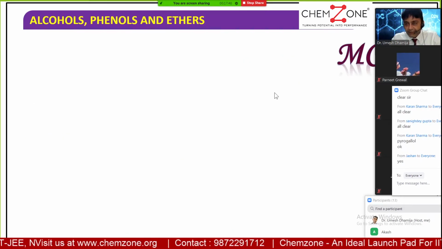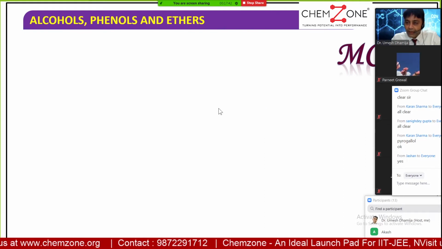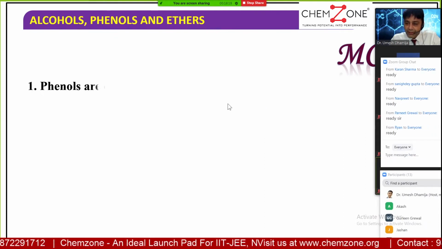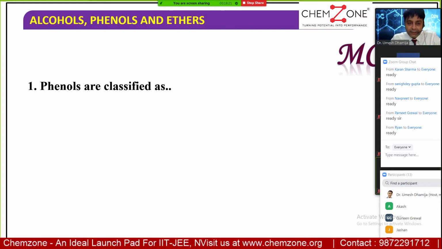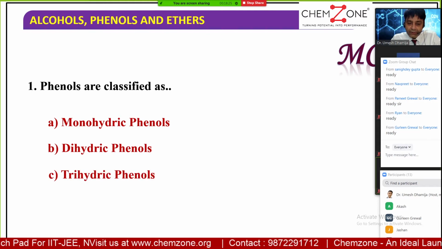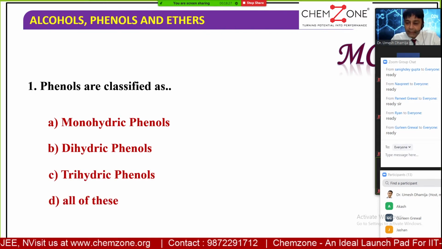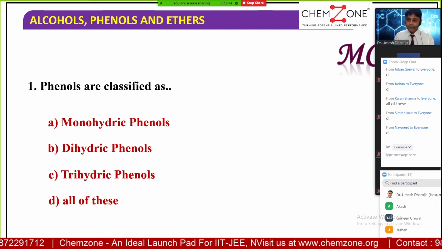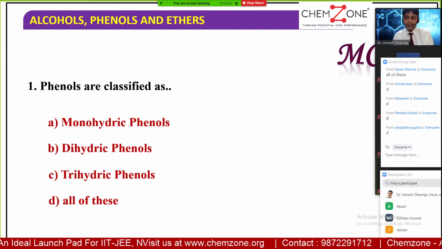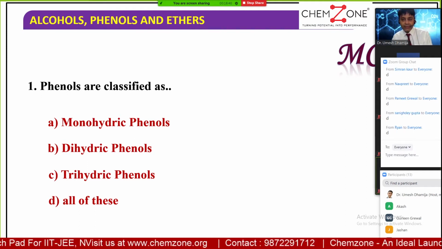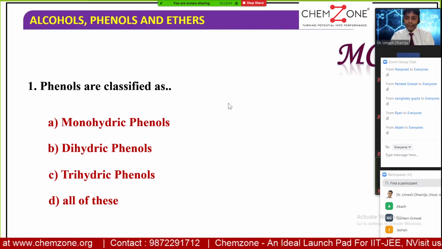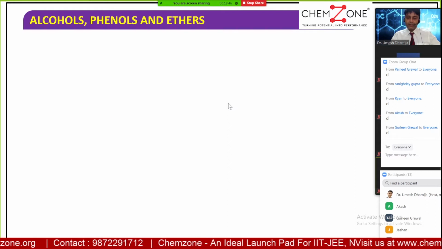Now let us have a small quiz. Are you ready? Write in the chat. I am ready. Okay, the first question, everybody will give the answer, right? Phenols are classified as monohydric, dihydric, trihydric, or all of these. Quick answer, A, B, C, D. Very good. Phenols are classified as monohydric, dihydric, and trihydric depending upon the number of OH groups bonded with the benzene, right? All of these is the correct answer.